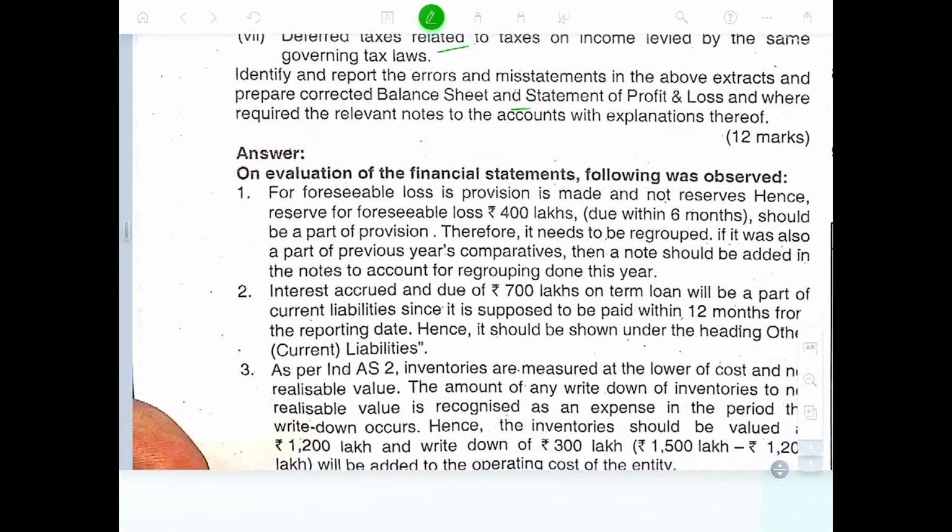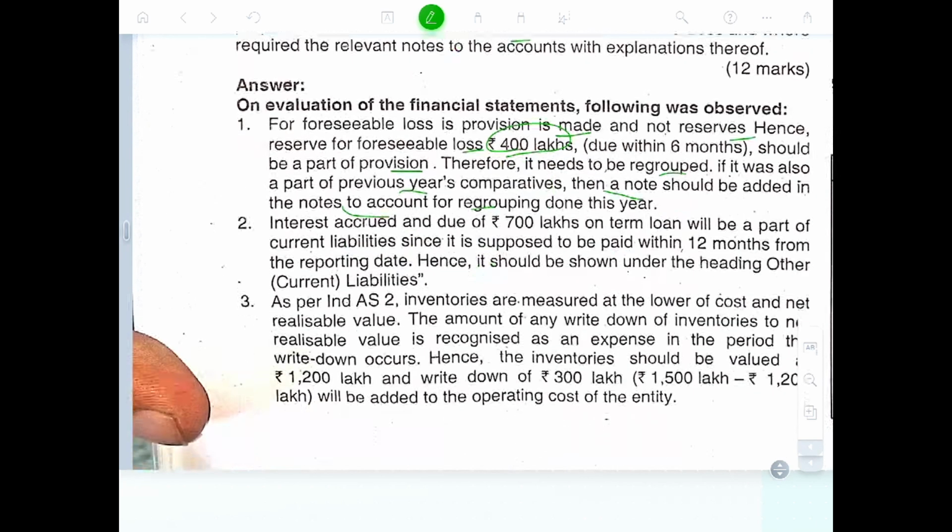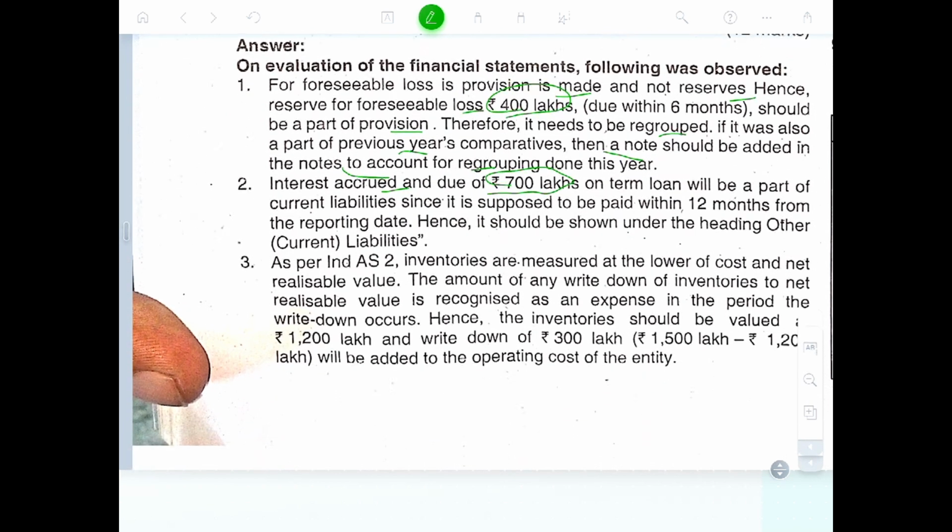Okay. On valuation of the financial statement, we observe that the foreseeable loss provided is made and not a reserve. Hence the reserve for foreseeable loss of 400 due to 6 months should be part of provision. Therefore it needs to be regrouped. It should be part of the previous year comparison and a note should be added to the notes to accounts of the regrouping done this year. Interest accrued due of 700 lakhs on the term loans will be part of current liability since it is supposed to be paid within 12 months.